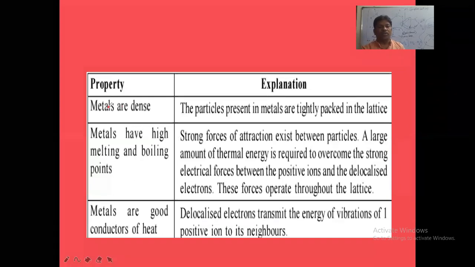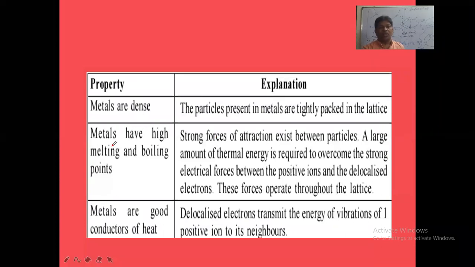Suppose if you take the property of density. So metals are dense. Why do metals have more density? Because the particles present in metals are tightly packed, closely packed in the crystal lattice, in the crystal solid. All the metals are tightly packed. That's why density is very high. Density means mass by volume here.